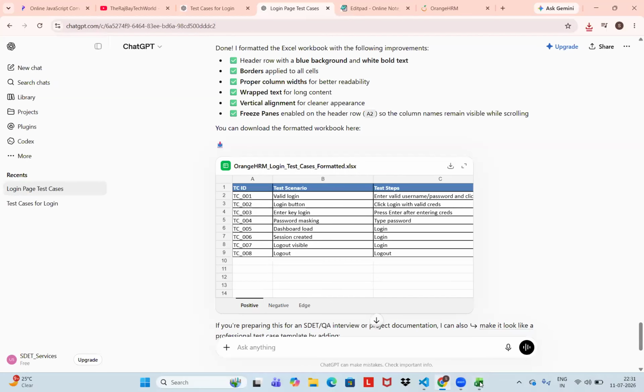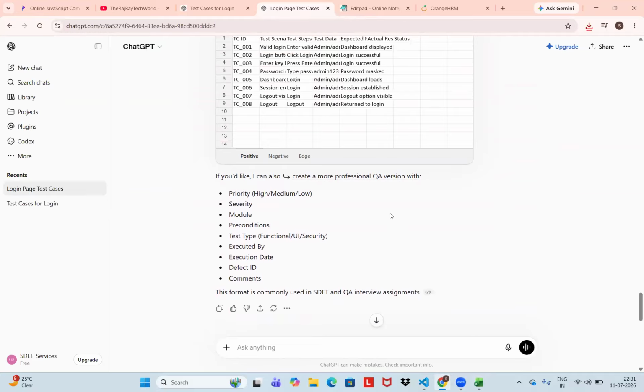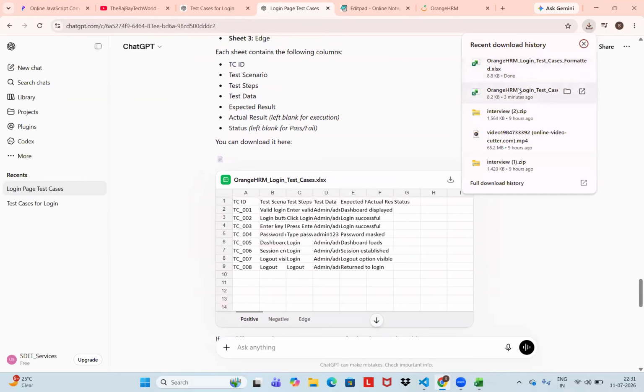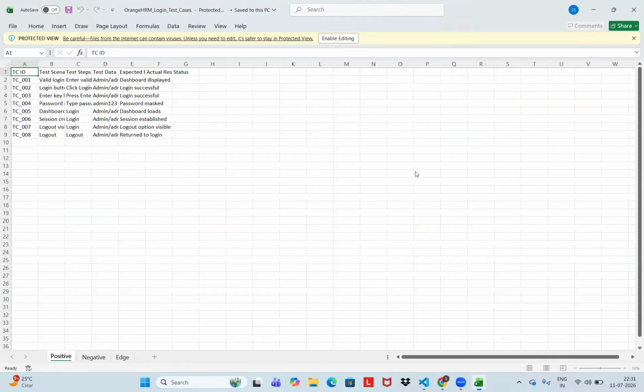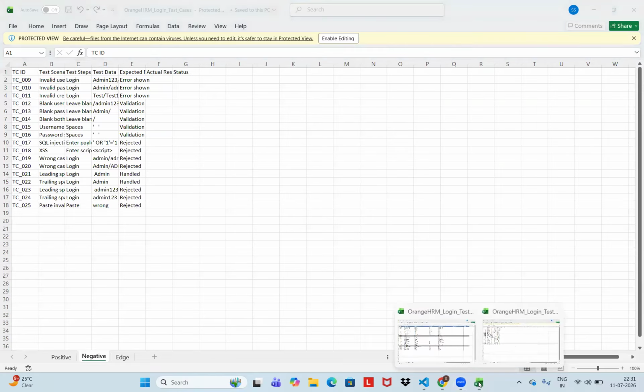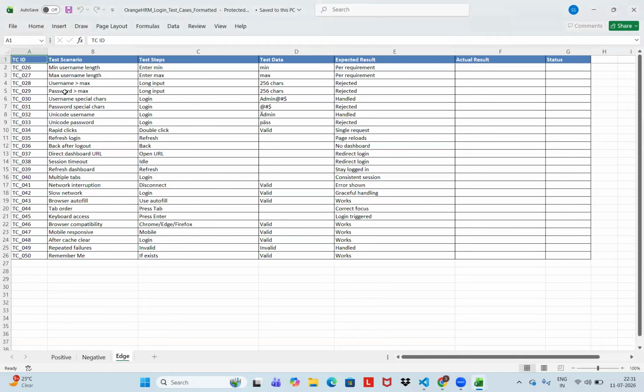So before, if you see here, it looks clumsy, right? So this is the latest one, and this is the before one sheet. But I asked for the latest one with the proper alignment, space, borders and all. It looks very good, right? So this is how the prompt is helpful. This is how prompt engineering helps QA testers.